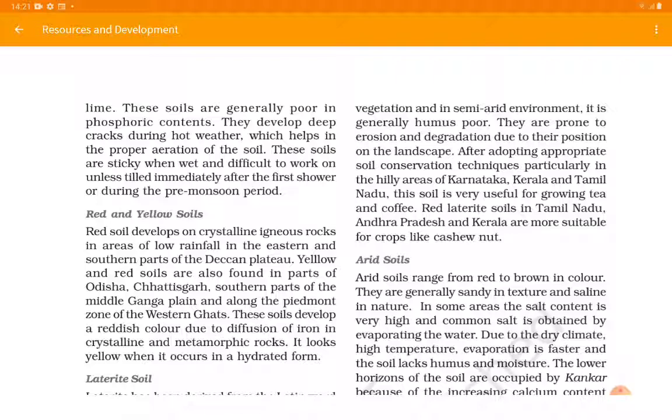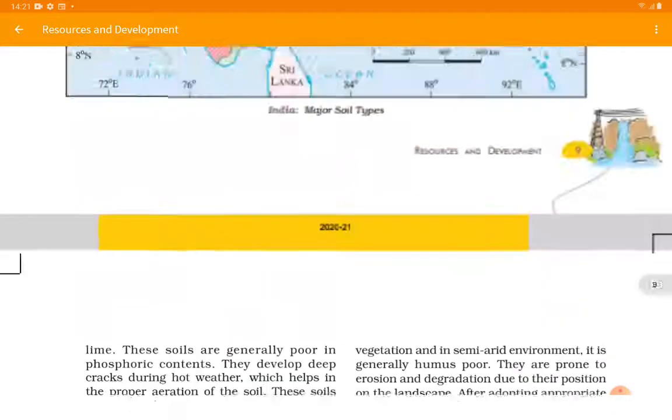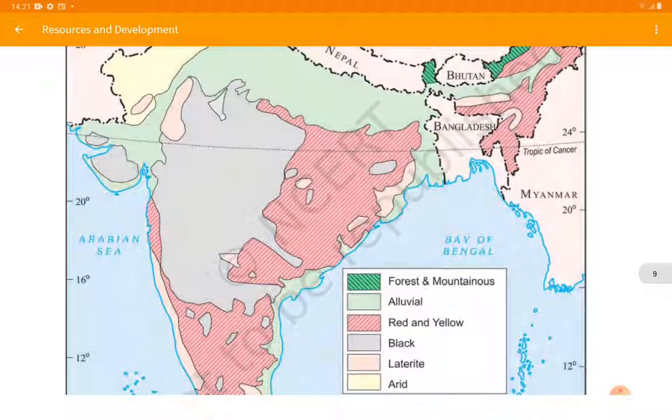They develop deep cracks during the hot weather, which helps in the proper aeration of soil, and these soils are sticky when wet and difficult to work on unless tilled immediately after the first shower or during the pre-monsoon period. Now let's see where the black soil is located.